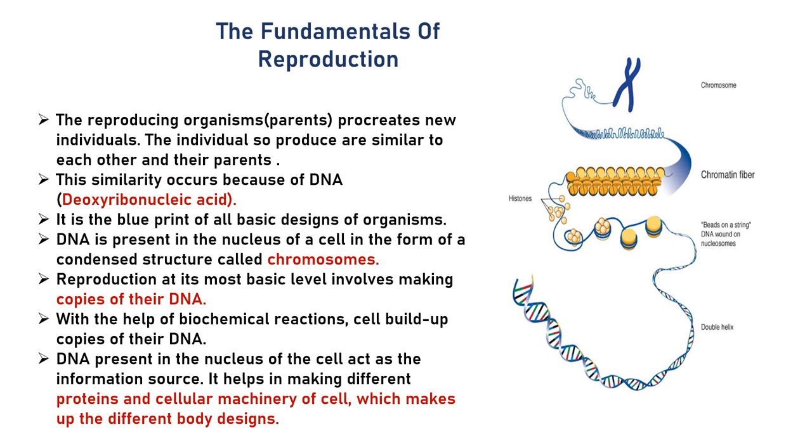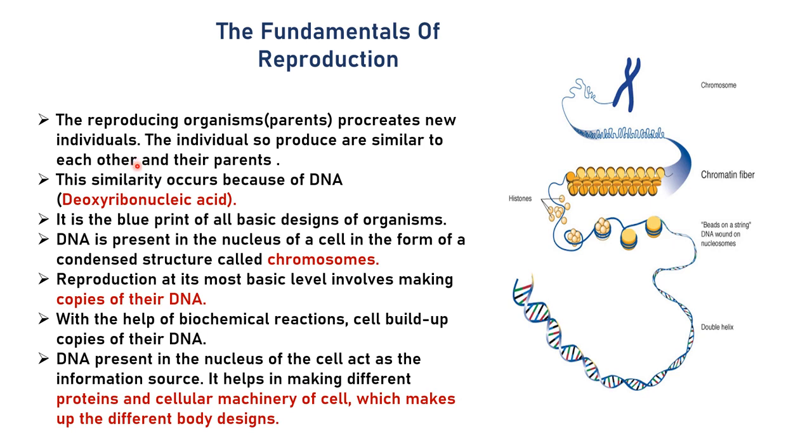Okay, so we have done more about reproduction. So let's see some more things, which are the fundamentals of reproduction. Okay, the reproducing organism, that is parents, procreates new individuals. The individuals so produced are similar to each other. I have told you there is a difference between similar and identical. The outer structure is the same, but internally there are different changes. There are different chemical changes. Okay, there are changes in their genes. They are not the same, so they are similar, but they are not identical.